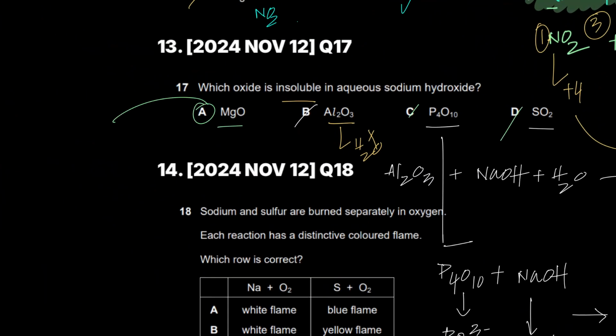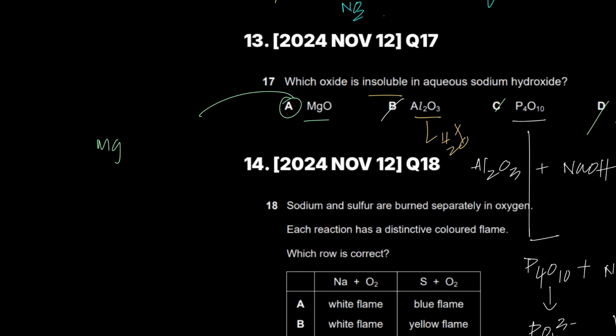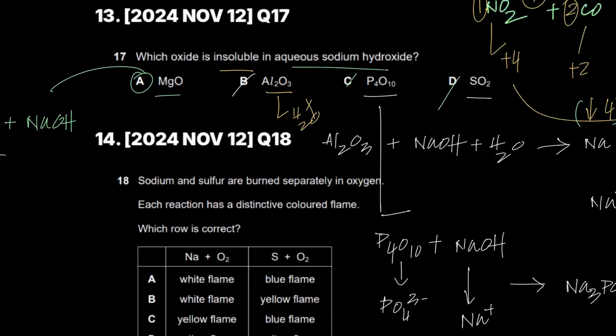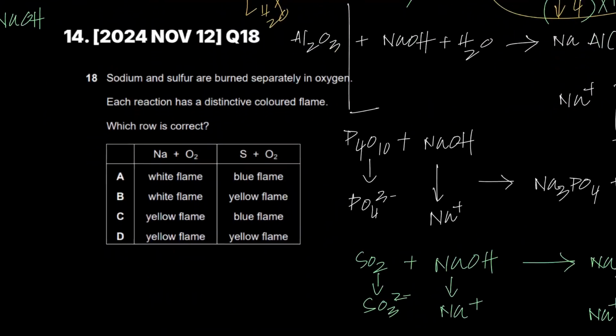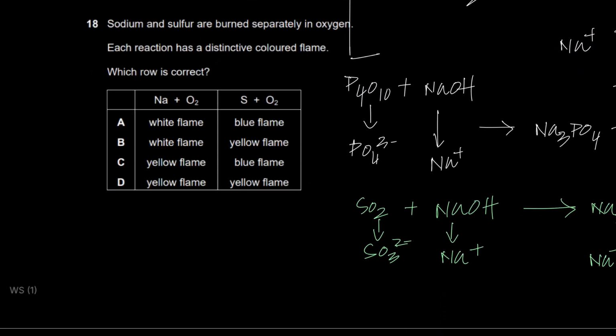MgO is actually the correct answer. It's insoluble in aqueous sodium hydroxide because MgO is a basic oxide. NaOH is also alkaline, it's also a base, right? So base does not react with base. Bases react with acids, not bases, right? So A is the correct option. It's the one that's insoluble.